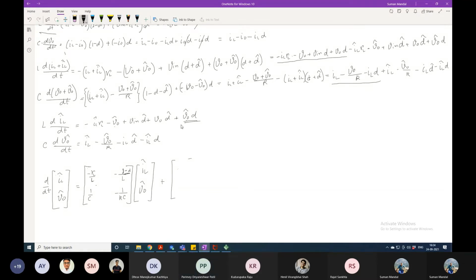Then which parameters have we considered here? This one is done. This one is done. For 1 by C, there will also be minus D in the 1 by C term. This characteristics matrix is now included with D. That's why I asked all those things. That's why the control of the buck converter and the control of the boost or buck-boost converter are different.